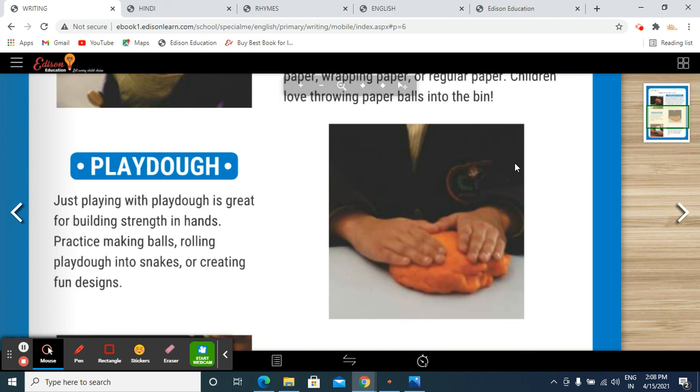Even if you feel uncomfortable, you can buy non-toxic clay dough. Otherwise, you can make it at home as well. If you want, we can share the recipe of the clay dough that can be prepared easily at home. But please make sure that you are there with your child whenever your child is performing any activity. Give your child the Play-Doh and tell your child to form any shapes. They can make snakes, letters, standing lines, sleeping lines, whatever they want to make. So let them make.